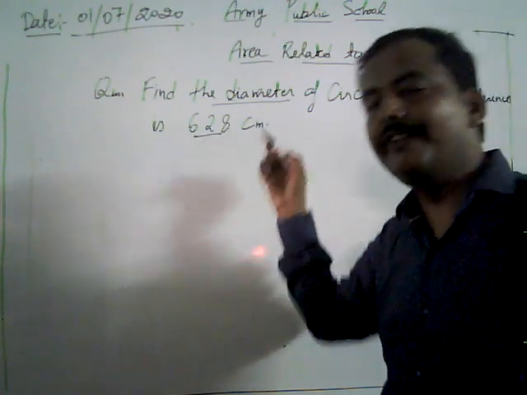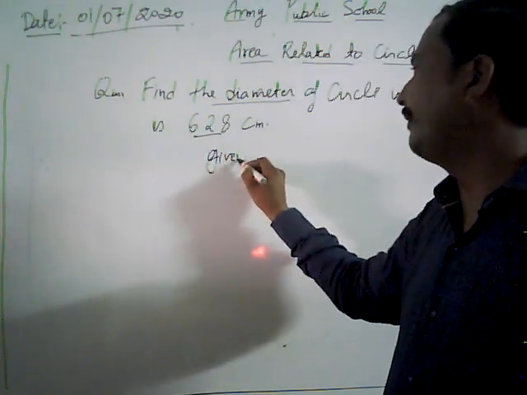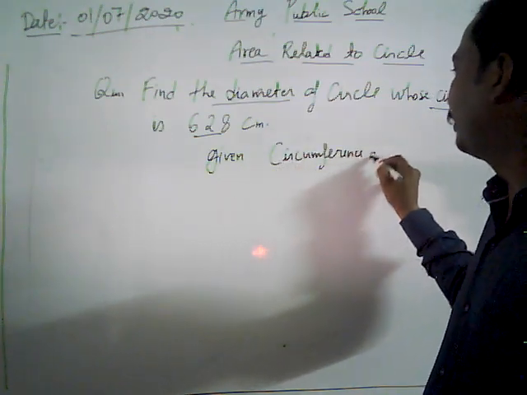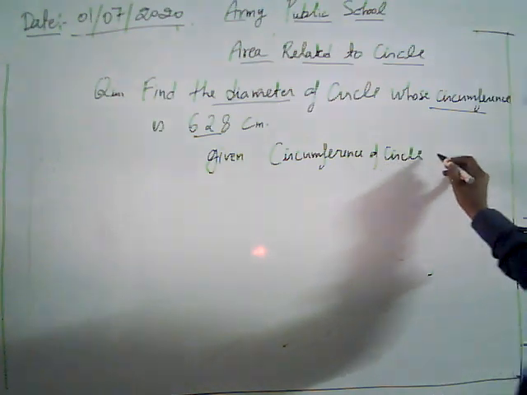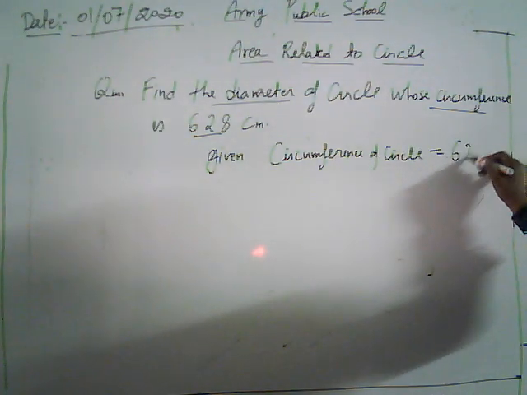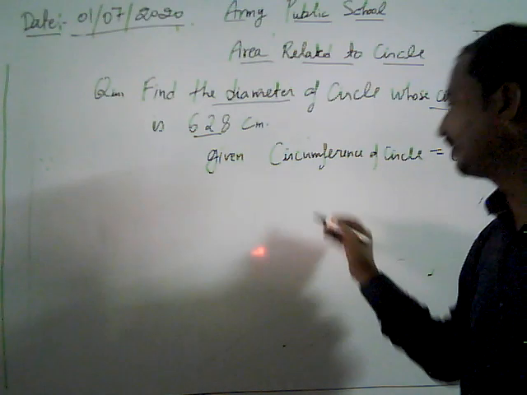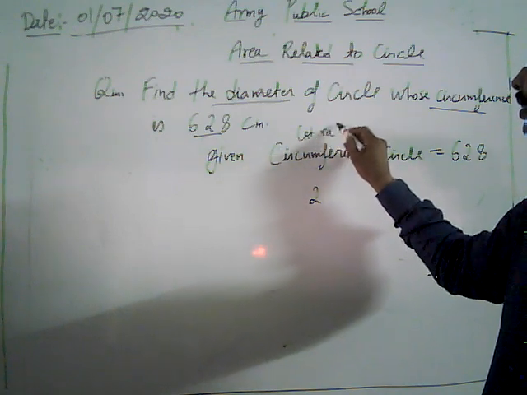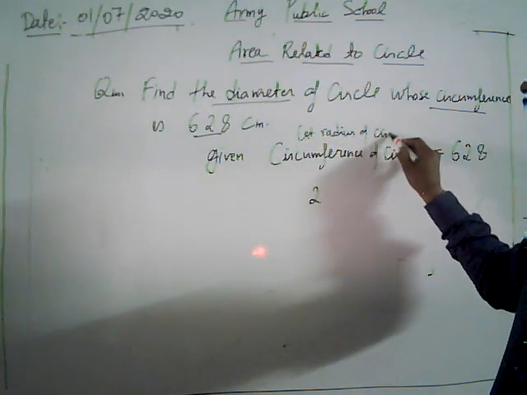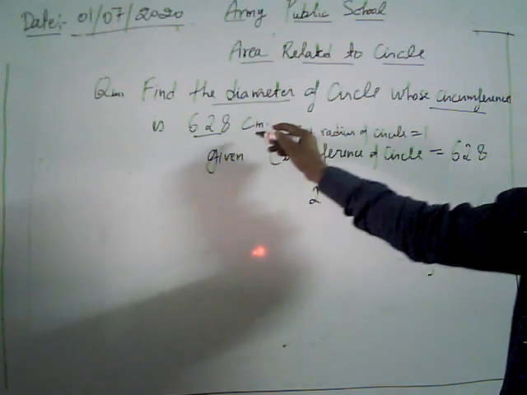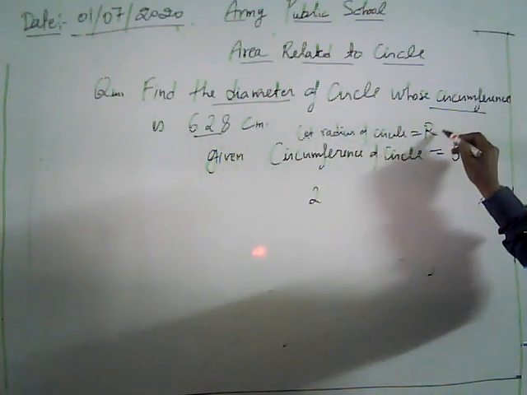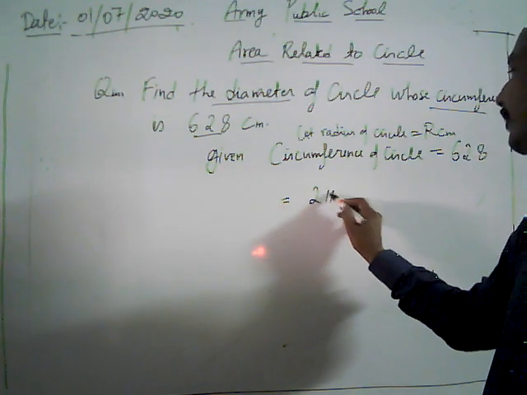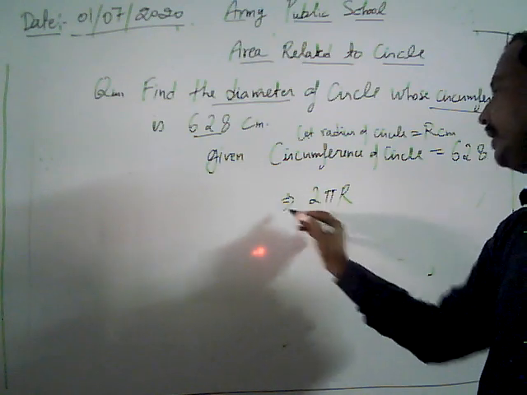The circumference of the circle is given, 628. Let the radius of the circle be R centimeters, since it's in centimeters. Then our circumference is given by 2 pi r.